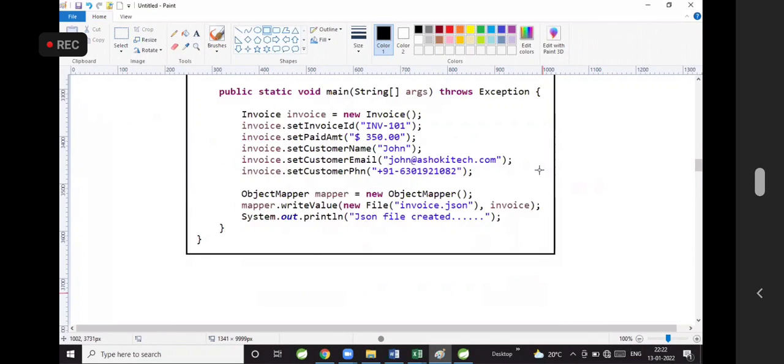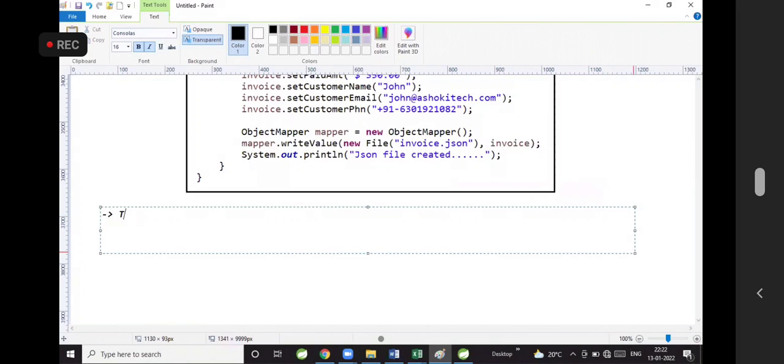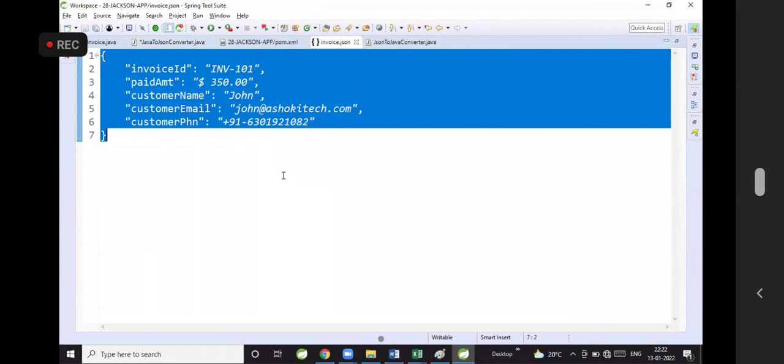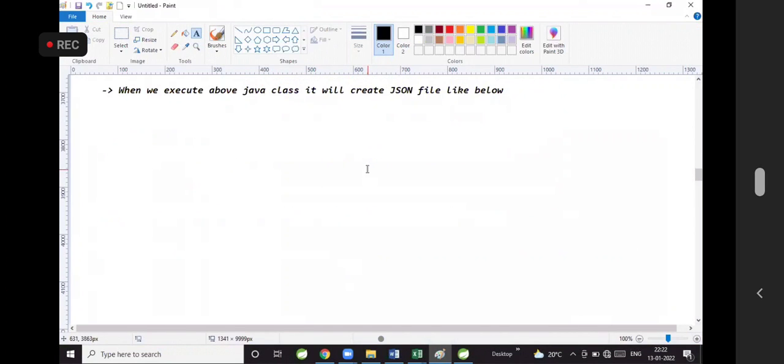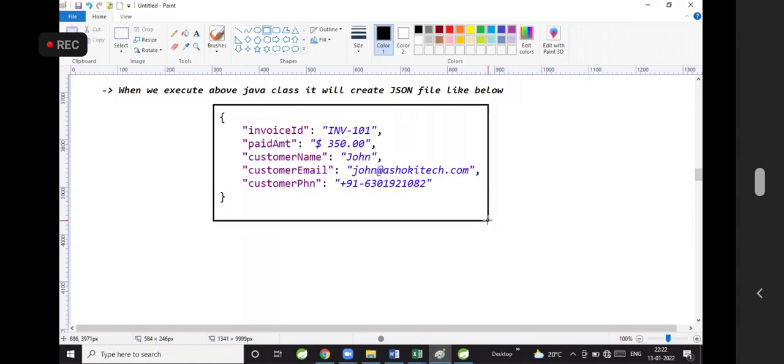Now, when we execute the above Java class, it will create a JSON file like below. What is that JSON? Invoice.json. You just need to format that. Control Shift F will give you proper format of that JSON. It is creating a JSON file like this.